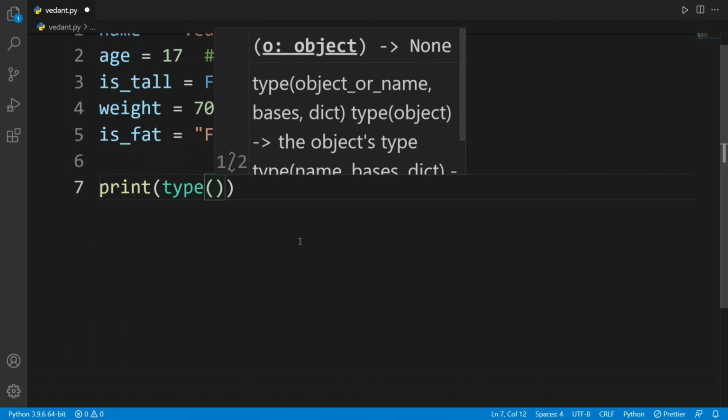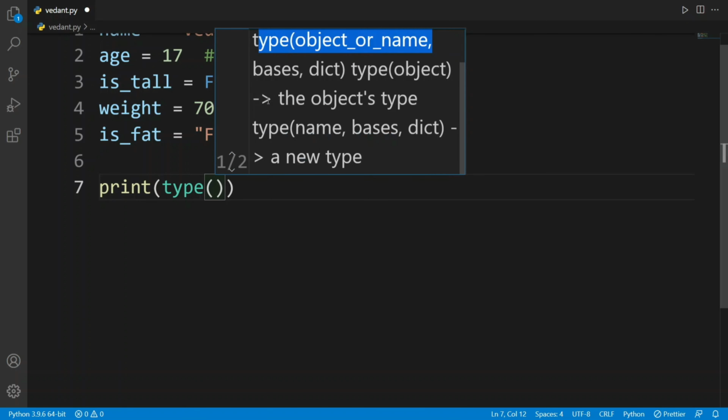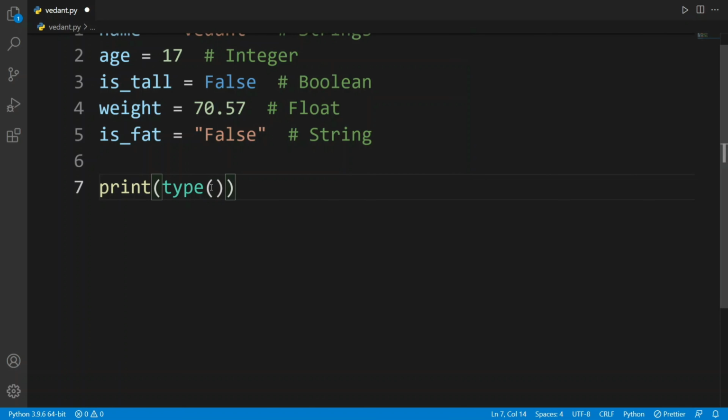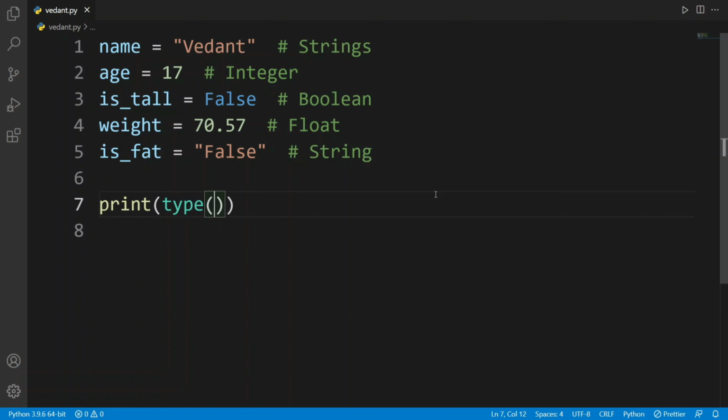As we saw, the print function is used to return something on the terminal, and the type function is used to get, you can read here, a type object or name. It returns the object's type. So the type function is used to return the object's type, or which type of object it is. So for that we use this type function.